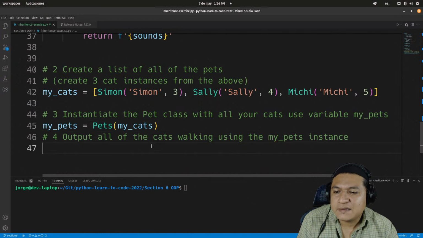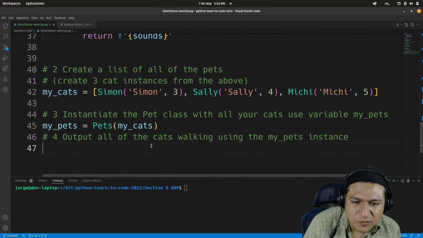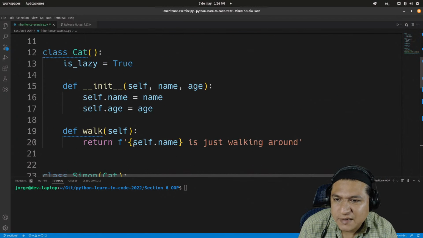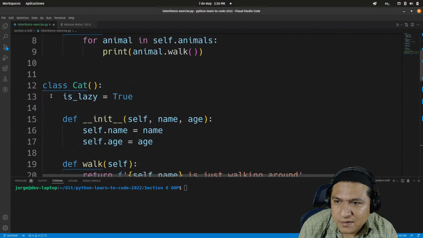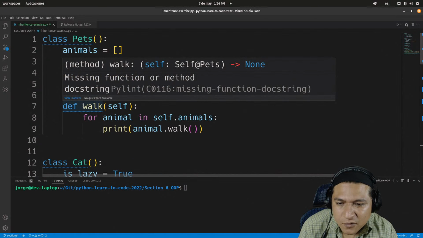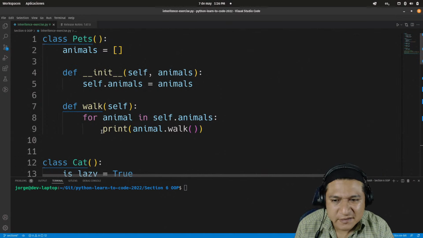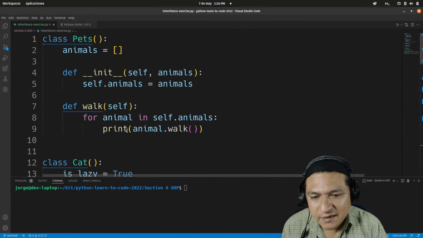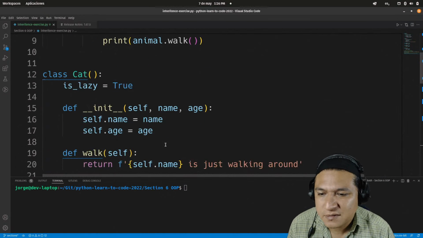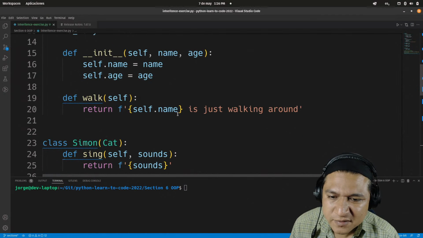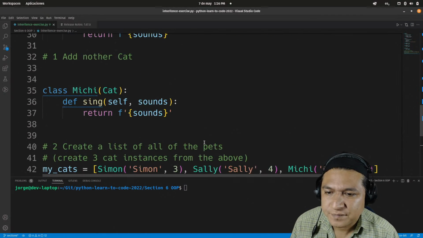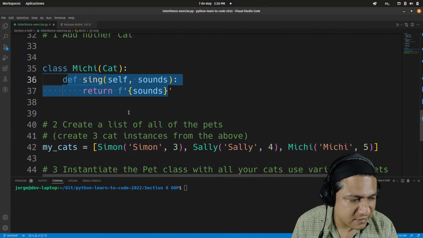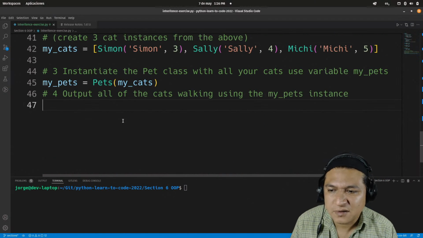Okay. And output all of the cats working using the mypets instance. Do I already have that? Okay. There is a work method, and the for loop is already implemented here, and it's going to print out all of the animals work methods. And do I have that? Yeah, here it is. There we go. Here is this sing method. I'm not using it, so I guess it's okay.